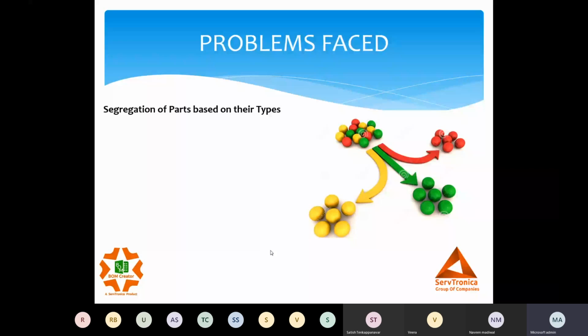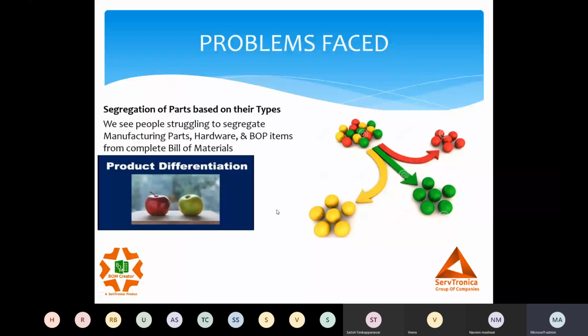So the first thing they spend time on is segregating that list, getting what they require as per their requirement. And we see people struggling with how to deal with that product differentiation.